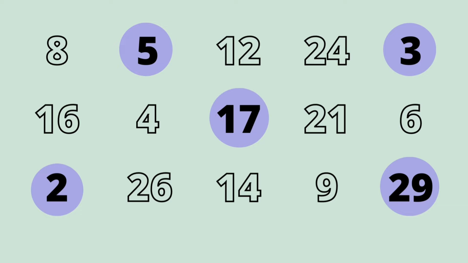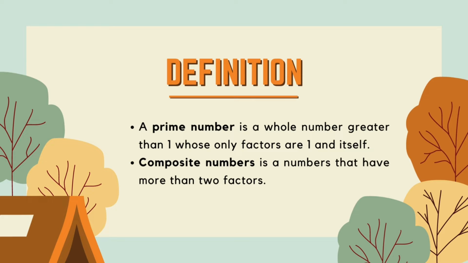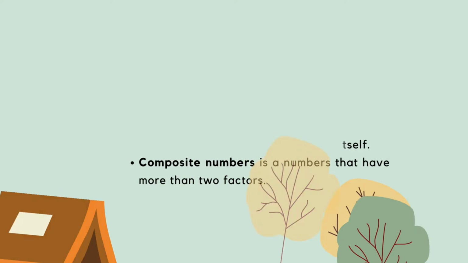Okay, to answer this question, we must know the definition of prime number first. So, on this slide, we can see the definition of prime number. A prime number is a whole number greater than 1 whose only factors are 1 and itself. Then, numbers other than prime numbers are called composite numbers. Composite numbers are numbers that have more than 2 factors.